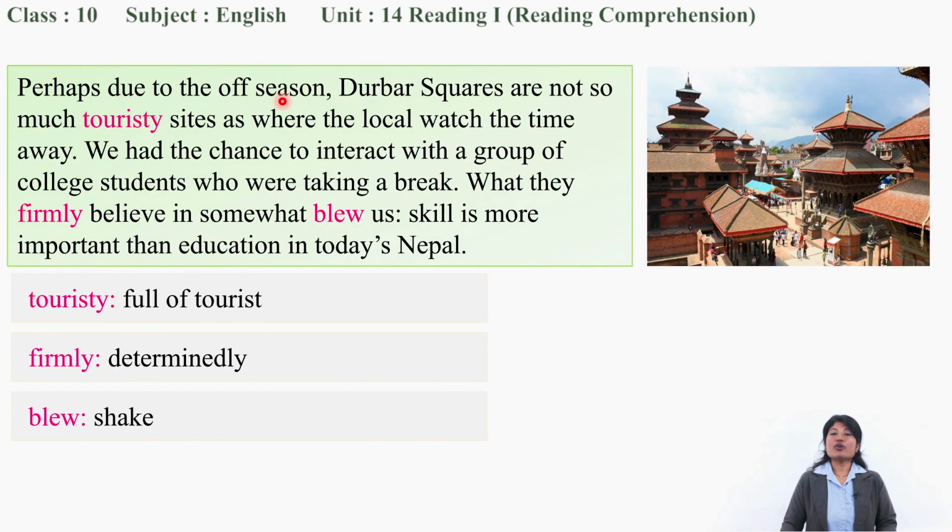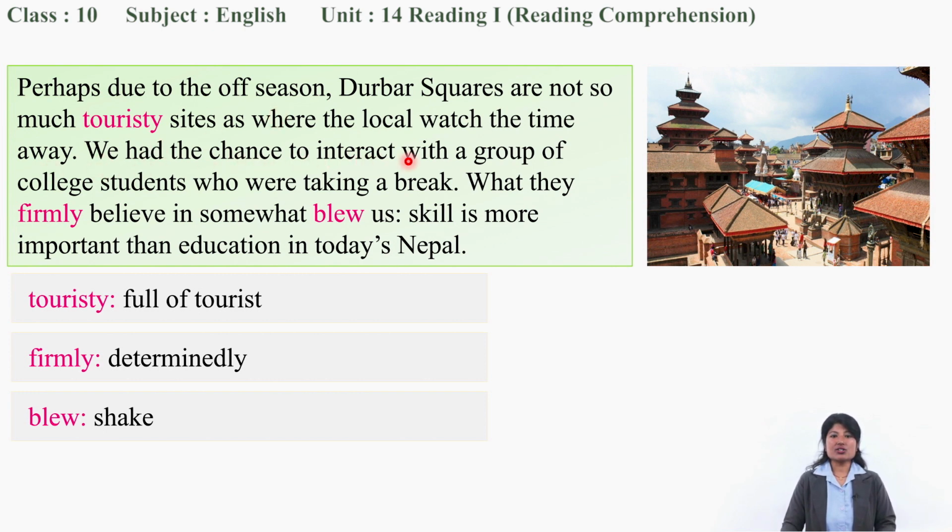Perhaps due to the off-season, Darbar squares are not so much touristy sites as where the locals watch the time away. Okay, actually all three Darbar squares are very touristy. You can find many tourists every time of the year, but at some time of the year you might not find many tourists. Why? Okay, off season. There is a season when fewer tourists visit these places.